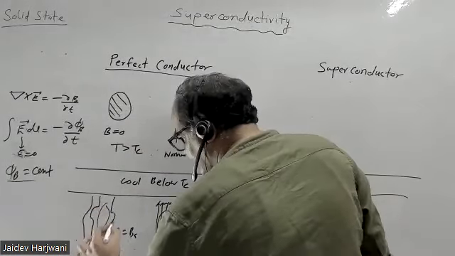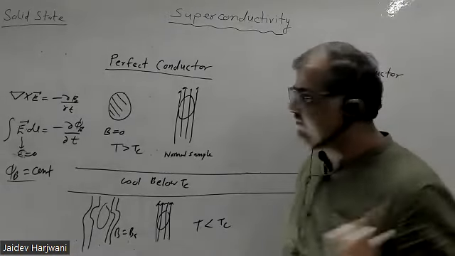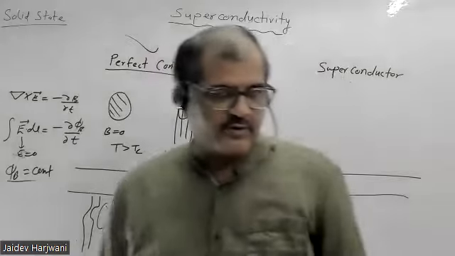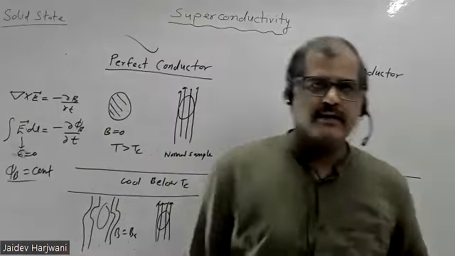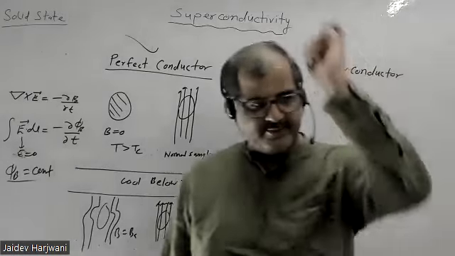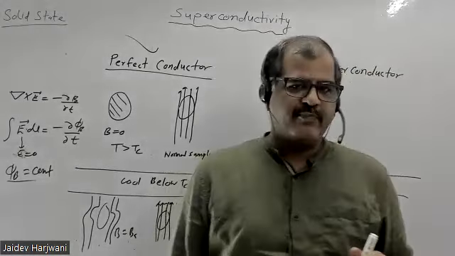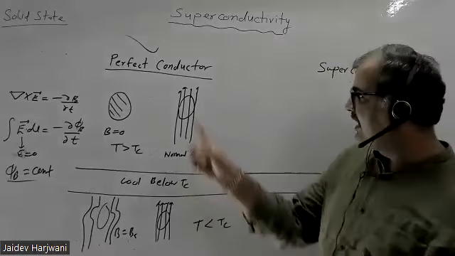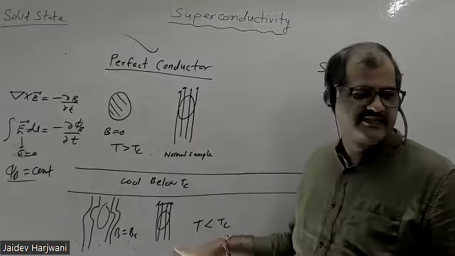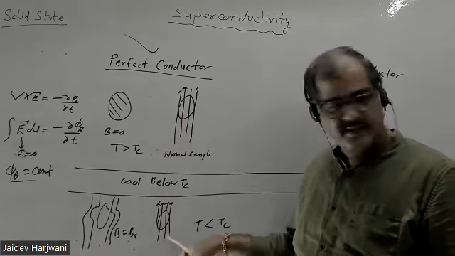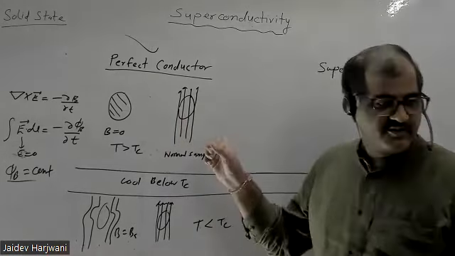In a perfect conductor, if we cool below TC, when the conductivity becomes very high, close to infinite, and at that time we try to penetrate some magnetic field, it will not penetrate. And if there is already a magnetic field, it will also exist inside because flux cannot change. Okay, this is your perfect conductor.